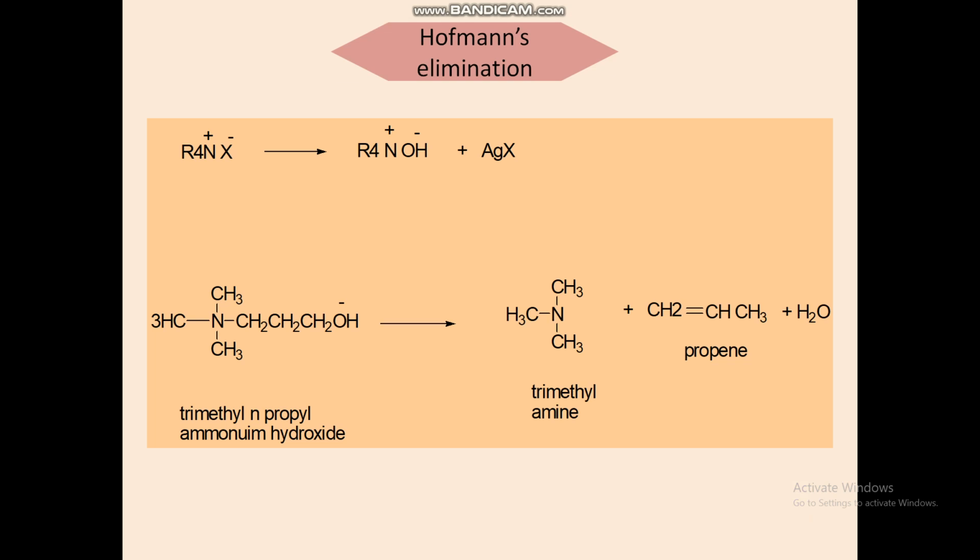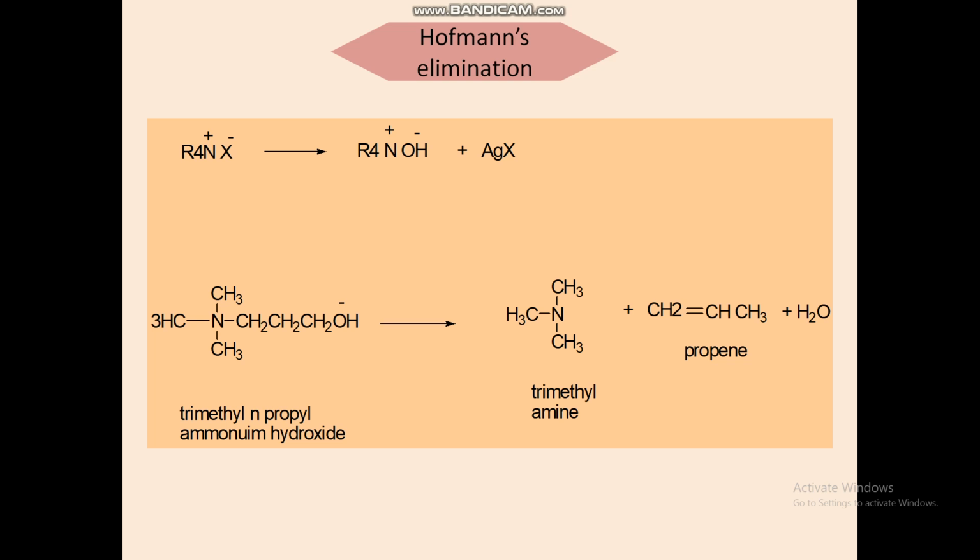So R4NX, the quaternary ammonium salt, reacts with moist silver oxide, producing silver halide that is precipitated and can be filtered. The aqueous alkaline solution of quaternary ammonium hydroxide is also produced.